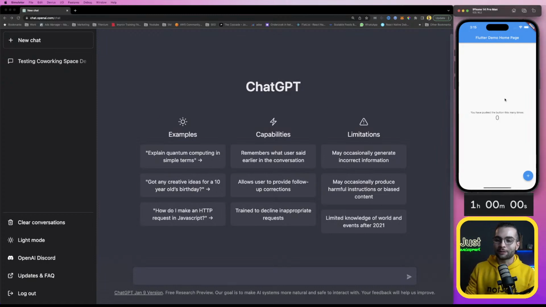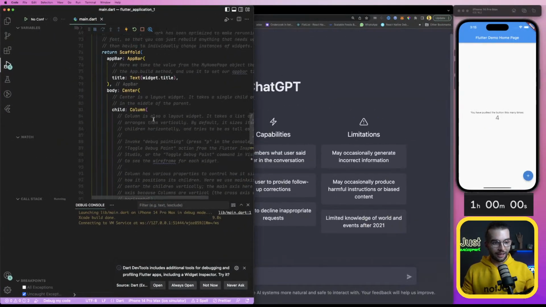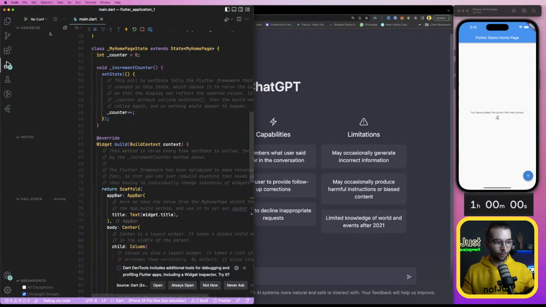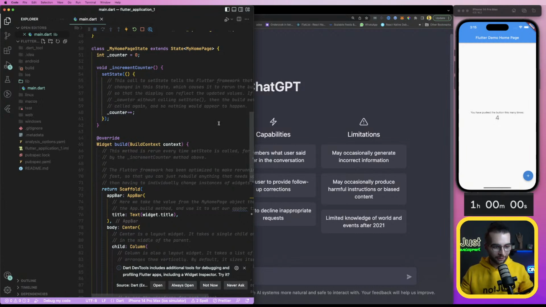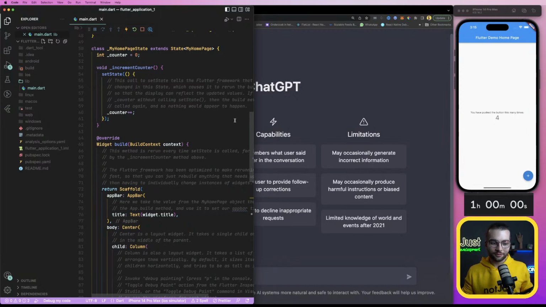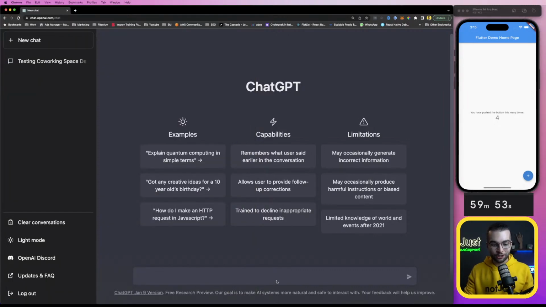Here the starter application is running. When I looked into the code, nothing made sense to me, but slowly, hopefully, we will try to understand what's happening there. I have good hopes for this. So, are you ready, guys? Shall we get started? Yes, let's go. Let's go ahead and start the timer. 1, 2, 3. All right, so 1 hour has started, and with that, we're gonna go ahead in ChatGPT and ask it the first question.